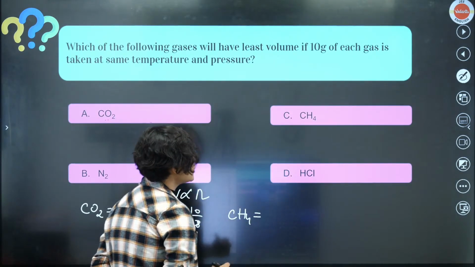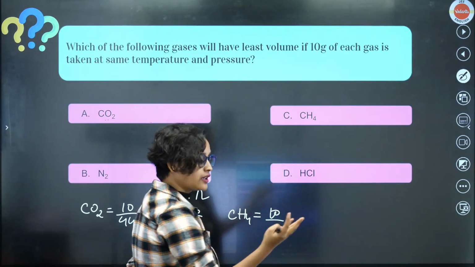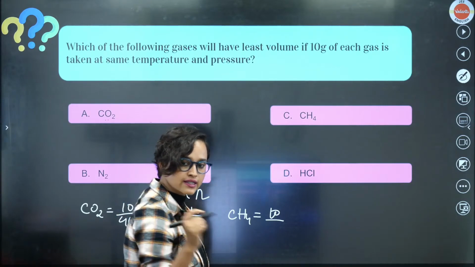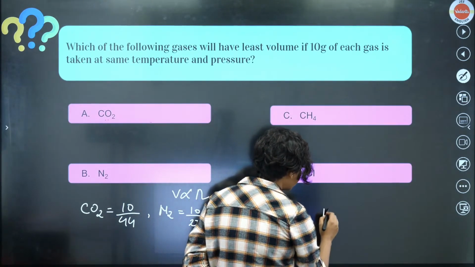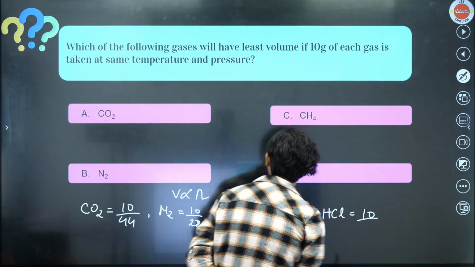Now for CH4, it will be again 10 divided by 12 plus 4, which is 16. So 10 by 16. And for HCl, once again 10 divided by whatever it is.